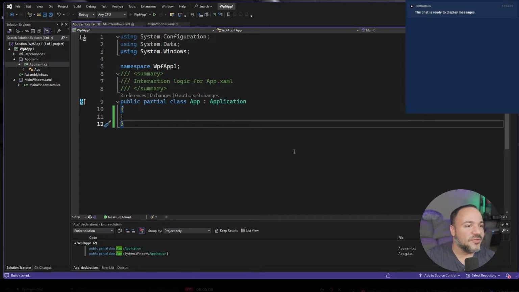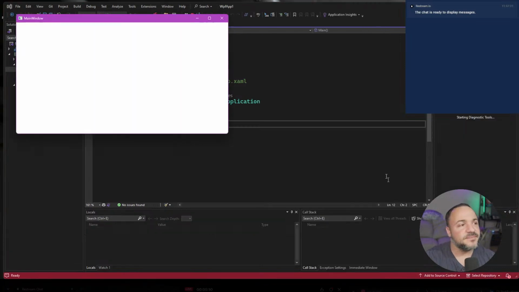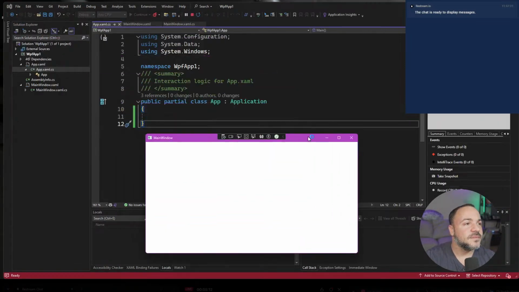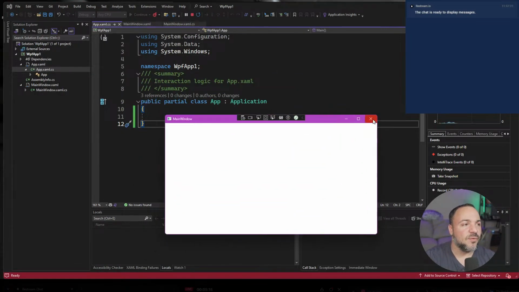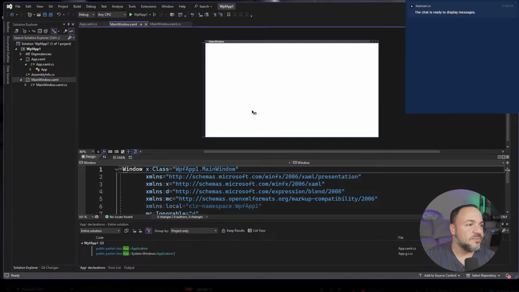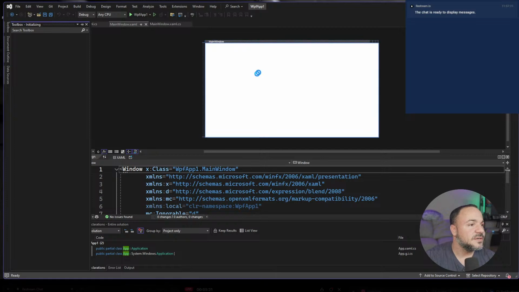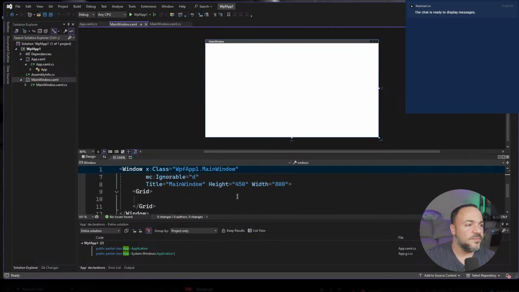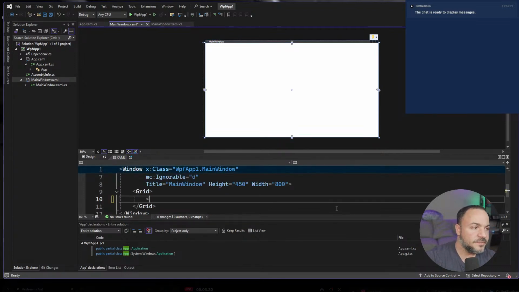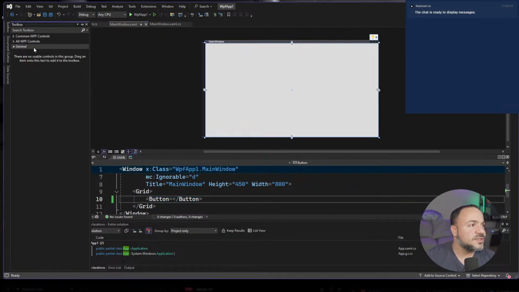So again, if we go run this as an example, we're just going to get a little window. It's not going to do literally anything, which is fine. Right, totally empty canvas for us to go work with. And if you haven't used WPF, maybe my toolbox is here. Oh, I probably haven't even set up my Visual Studio to develop well in here, but you can go add stuff into the grid. So if you wanted to go put a button, that kind of stuff. But I'm pretty sure my toolbox usually, oh, there we go.